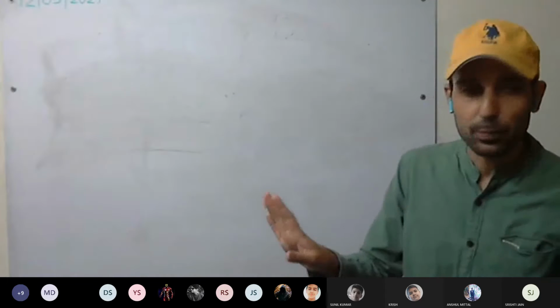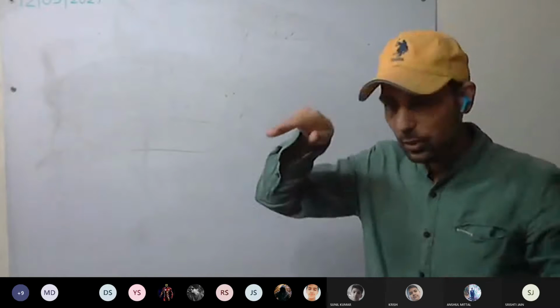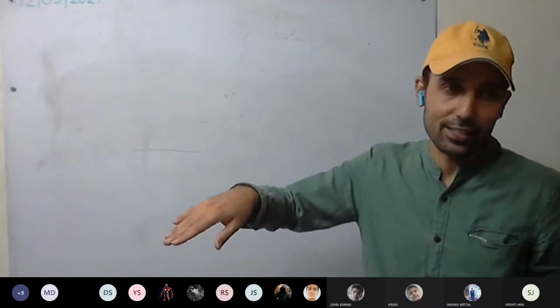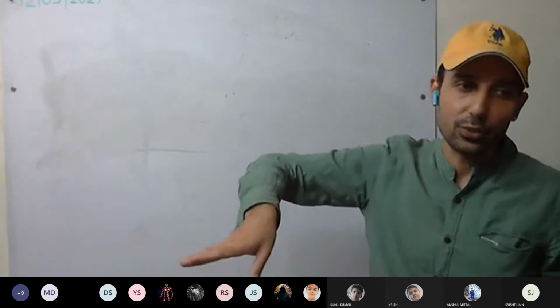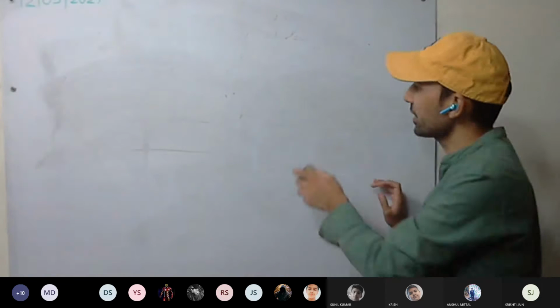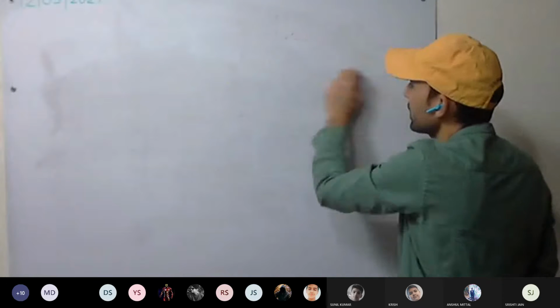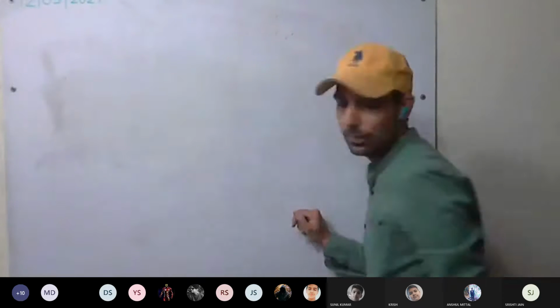As well, if we remove our foot, the speed decreases, the velocity decreases. It means we are decelerating. At what rate the velocity is reducing, that is the deceleration or retardation.